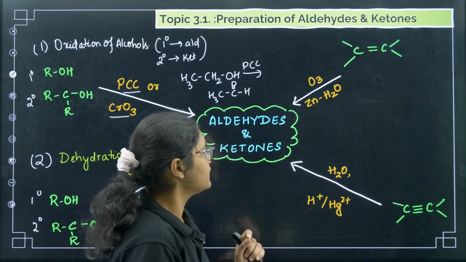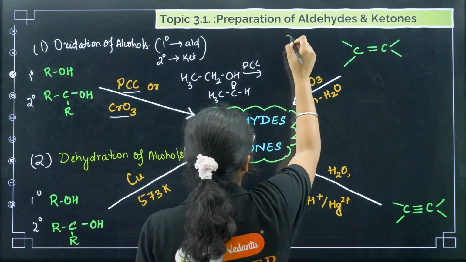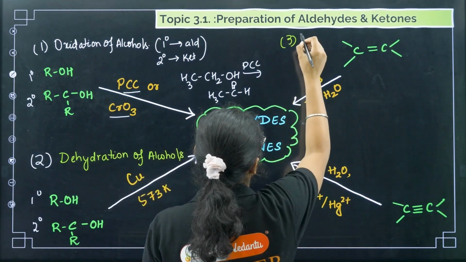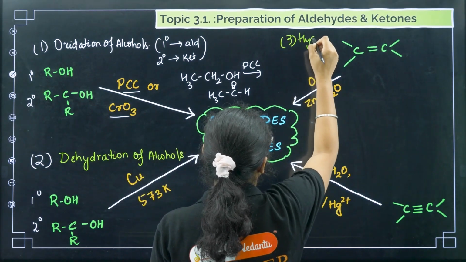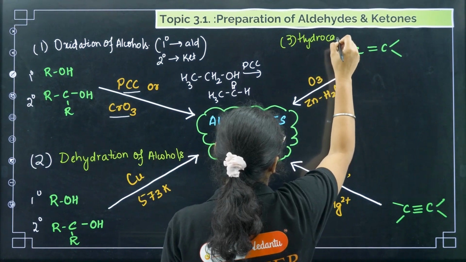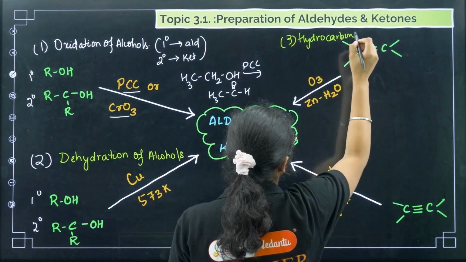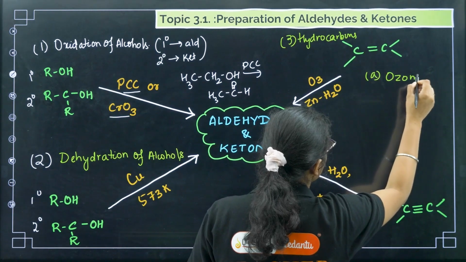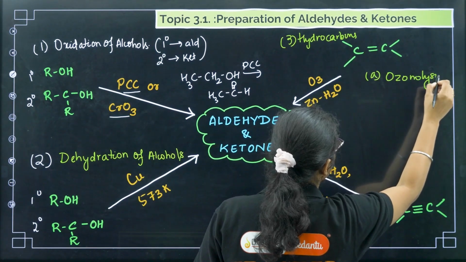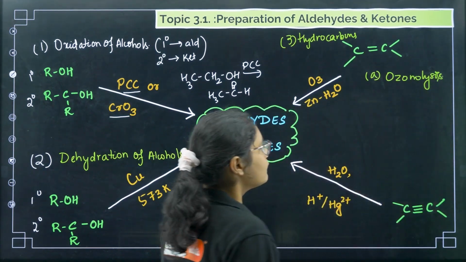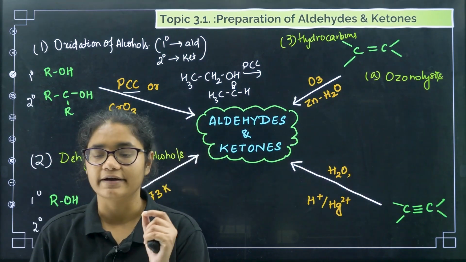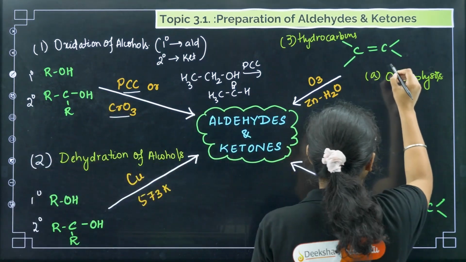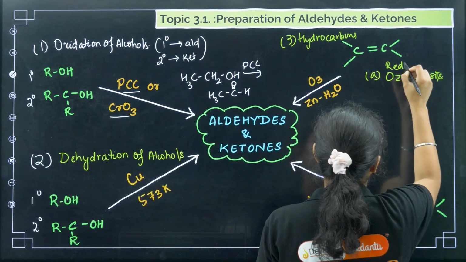Now coming to the third method, that is from hydrocarbons. From hydrocarbons, the first method that we have done is ozonolysis, or you can call it reductive ozonolysis.